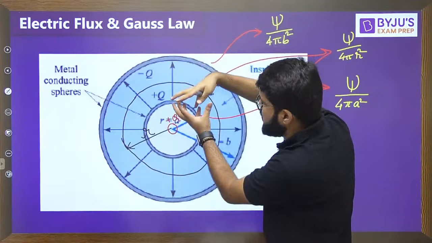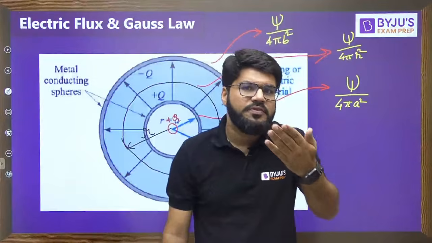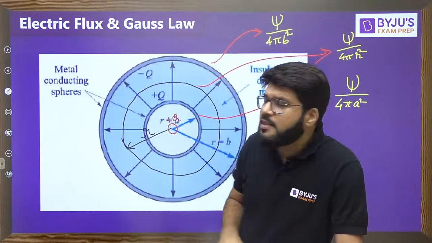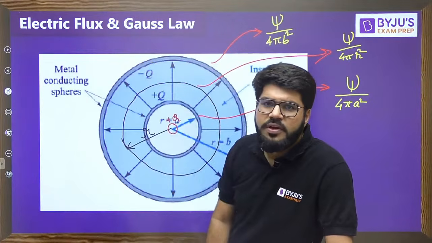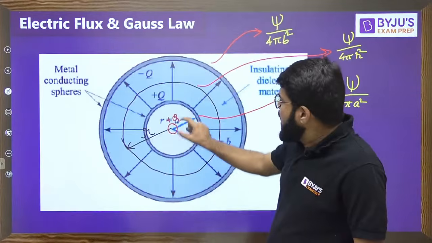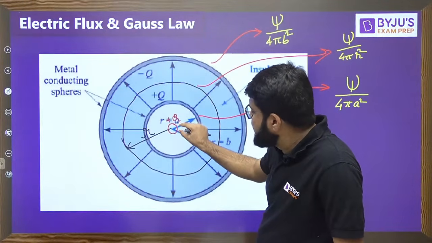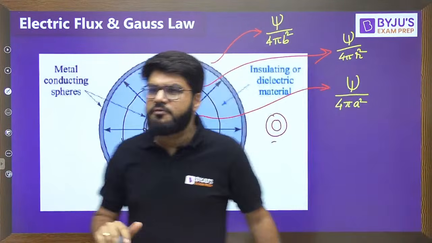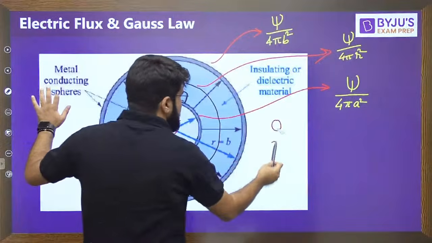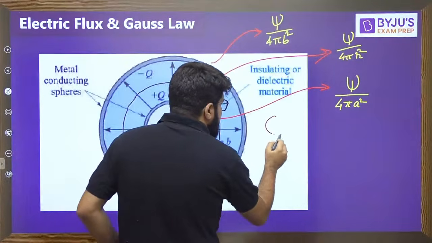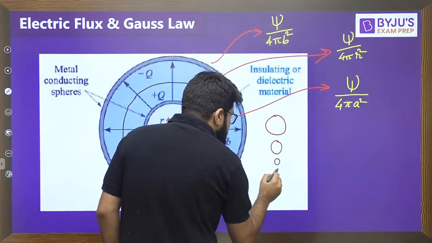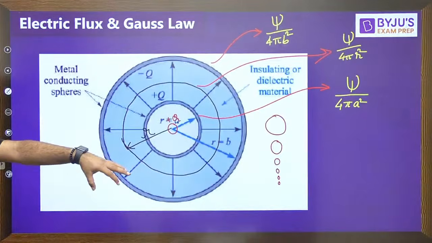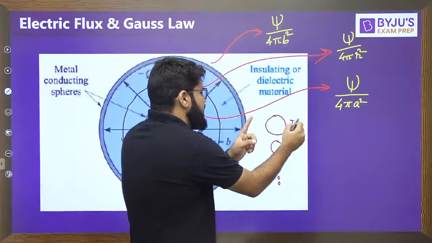Whenever you pack the outer sphere, there will be the movement of charge plus q from the inner sphere to the outer sphere, and the same magnitude of charge appears on the outer sphere. So if you keep making the radius of this inner sphere very small, let me show you in different pictures. Try to listen and answer me one important thing. If you now keep making the radius very small for the inner sphere, eventually, if you take a very small radius but maintain the same charge